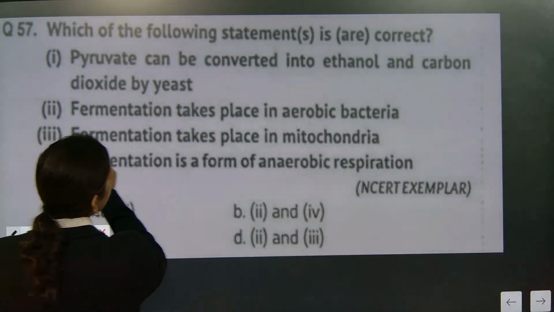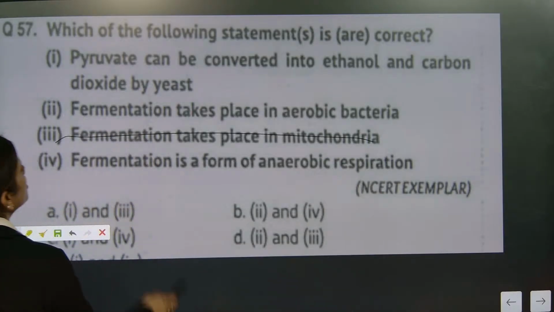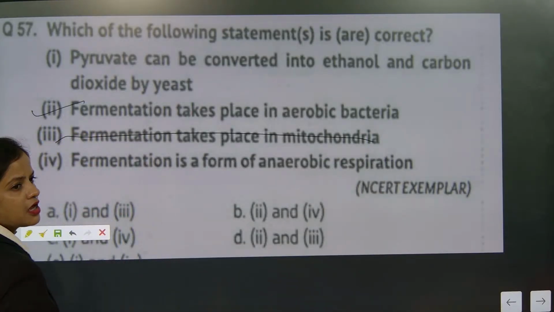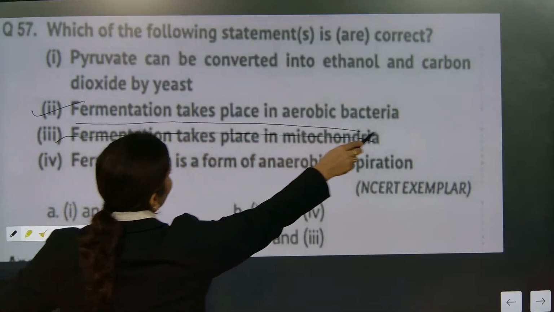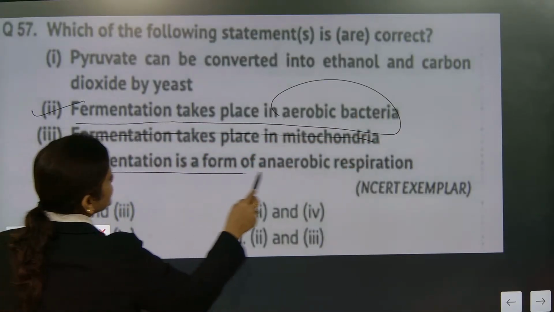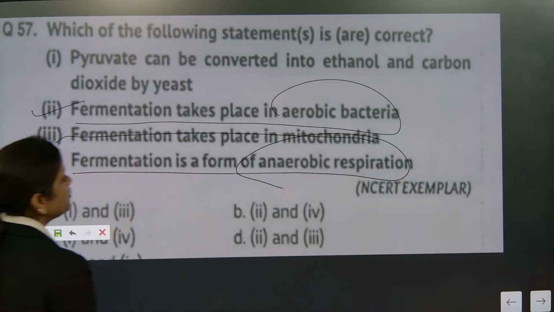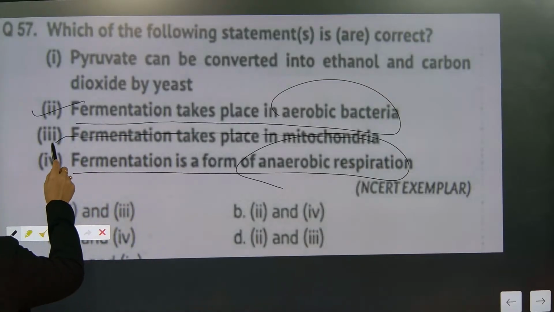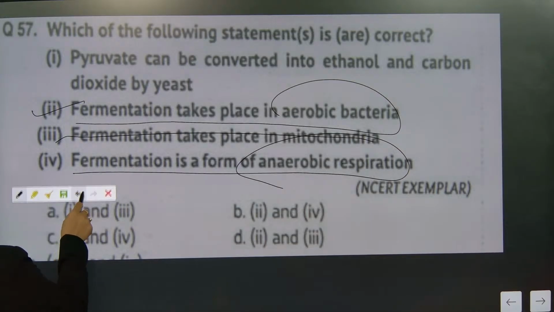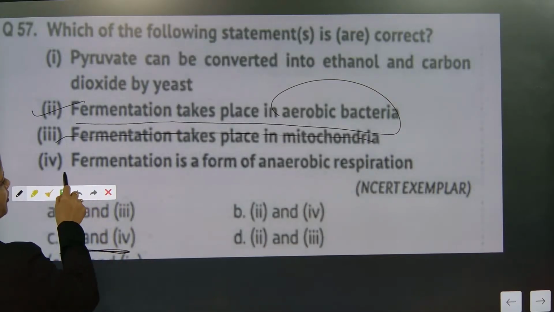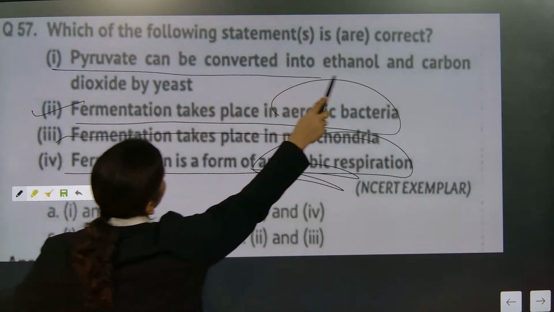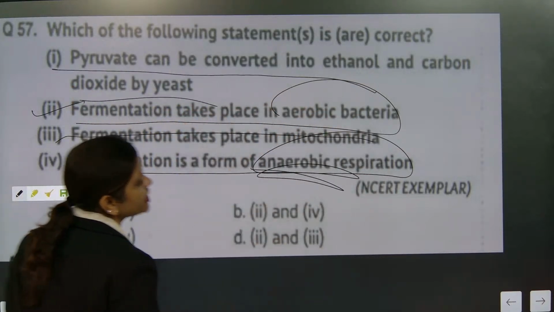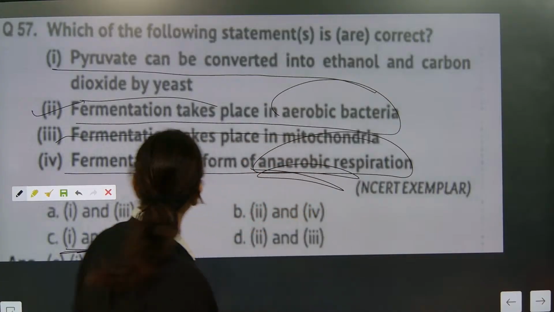Now look here. Fermentation takes place in mitochondria is wrong. Fermentation takes place in anaerobic bacteria. Fermentation takes place in aerobic bacteria. Fermentation is a form of anaerobic respiration. Which one is correct? C is correct, one and four. Fermentation is a form of anaerobic respiration. Pyruvate can be converted to ethanol and carbon dioxide by yeast. Understood?